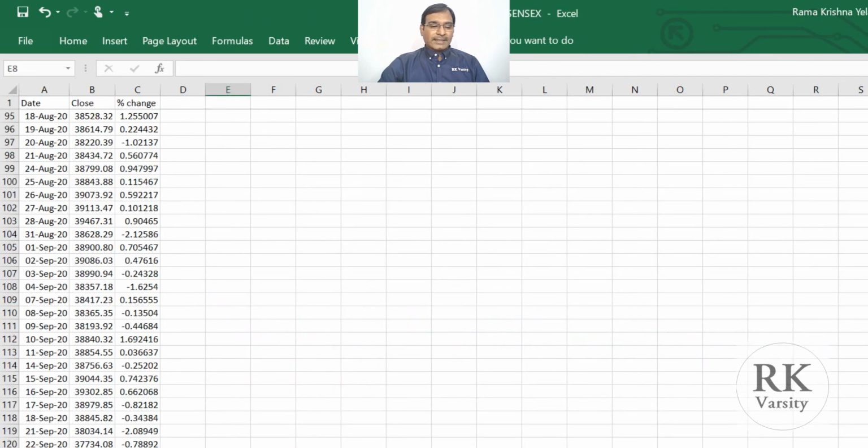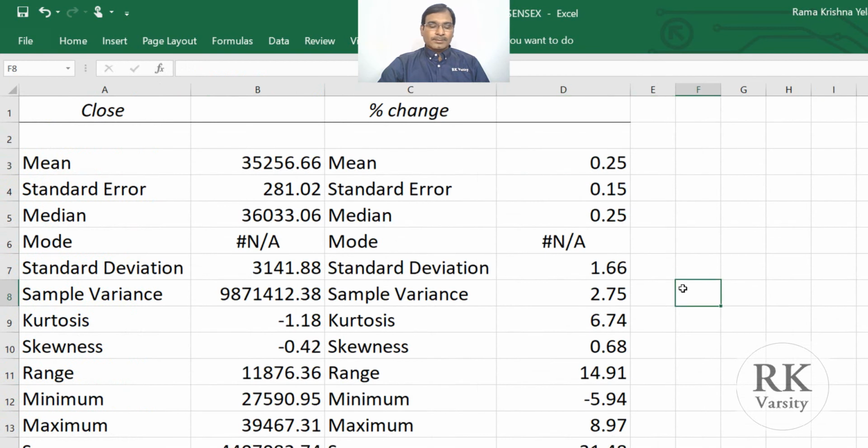So by analyzing the BSE Sensex during the six-month period of the pandemic, we can make a conclusion that even though the situation is the worst all over the world, and even though the lagging economic indicators like GDP or industrial production are all showing negatives, the stock market is positive. That means Indian investors are optimistic about the Indian economy, and they foresee that in future the economy is going to have a bright future. So this is how you can make some interpretations using the index values.